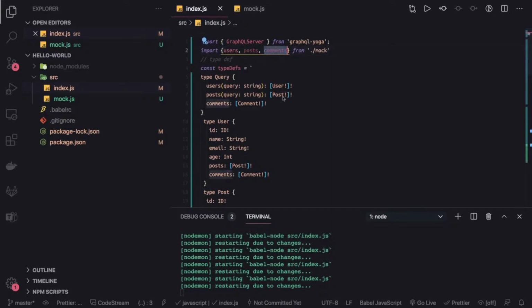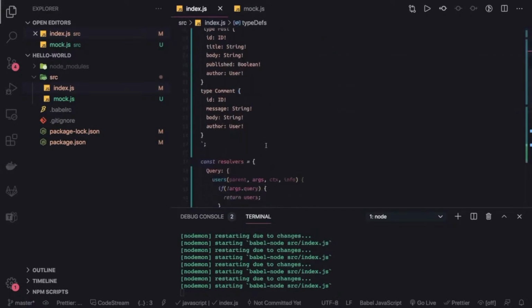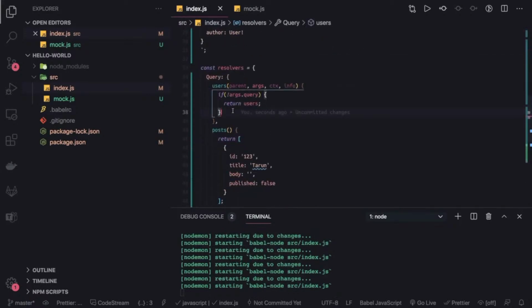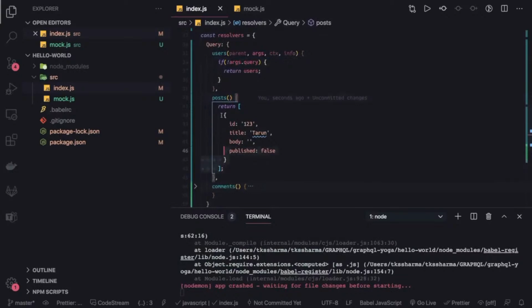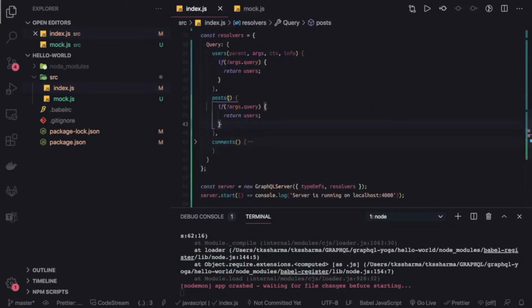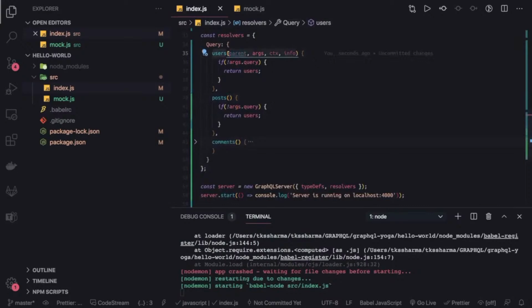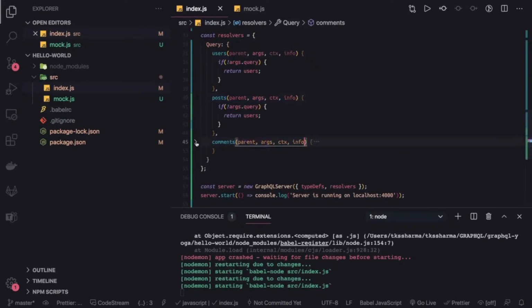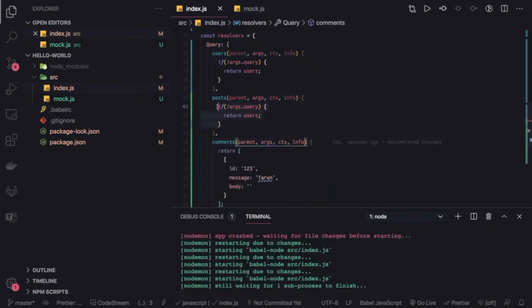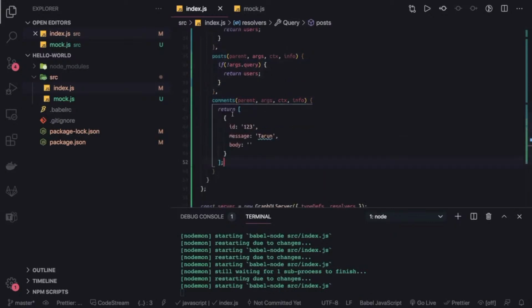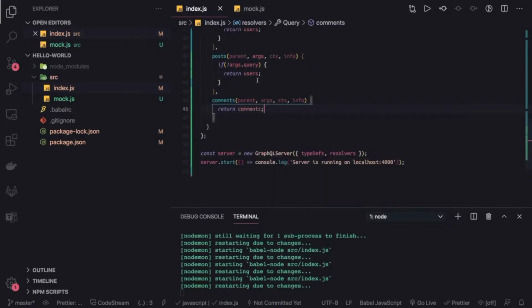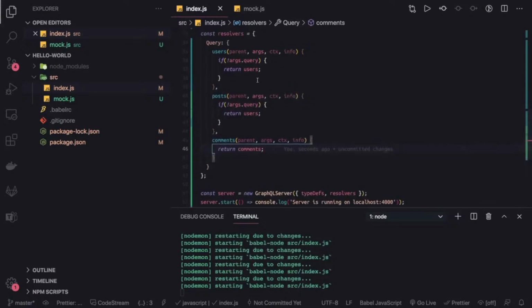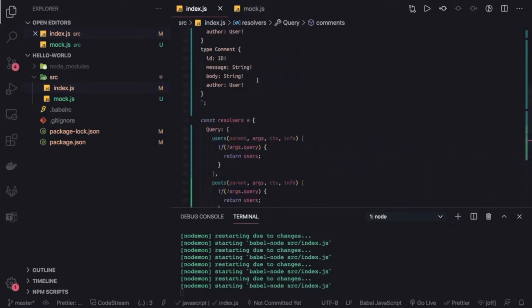Okay, we are good. And in the query, if you are not passing the username, what we are doing is we are returning the list of users. And similarly in the posts, first of all we'll define the arguments here, same as the users, same for the comments, and here also it's comments. I think we can return the list of comments. That's it. So I think now most of our errors should resolve, because now we are returning the expected types.